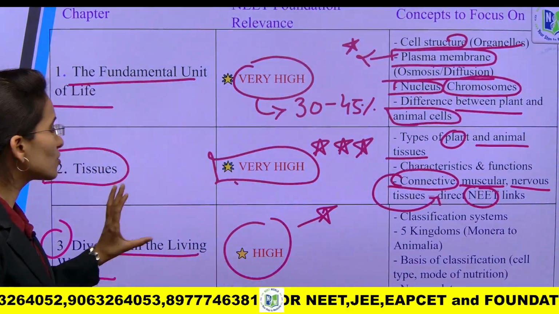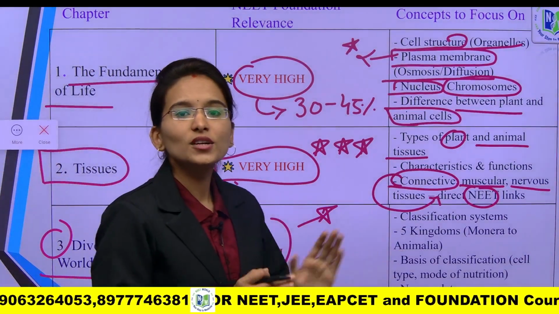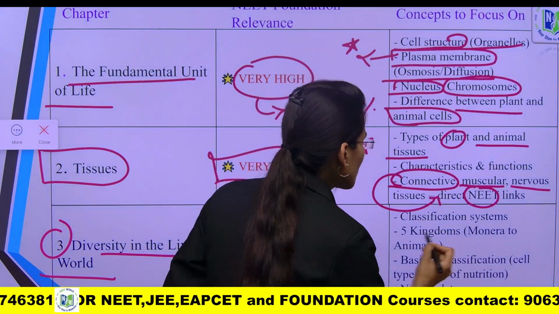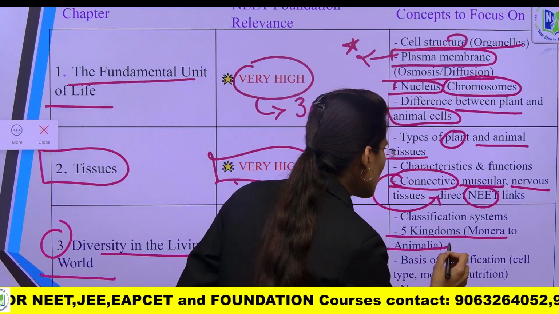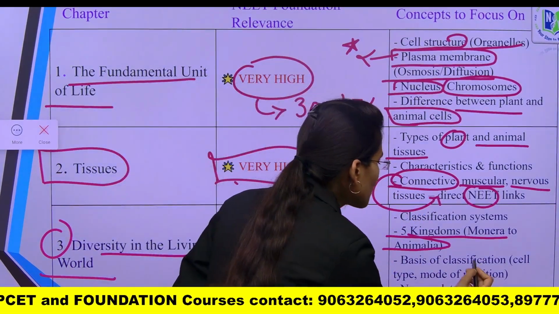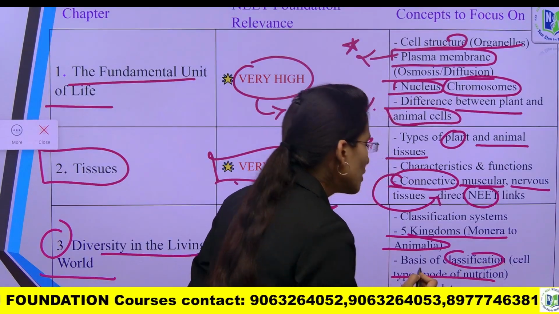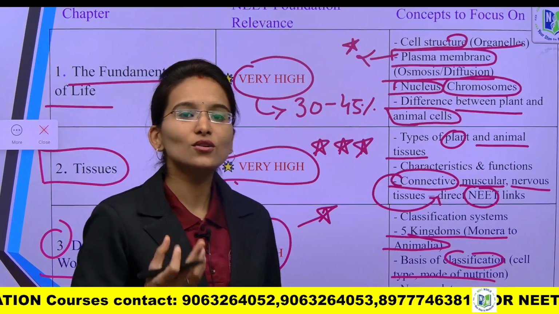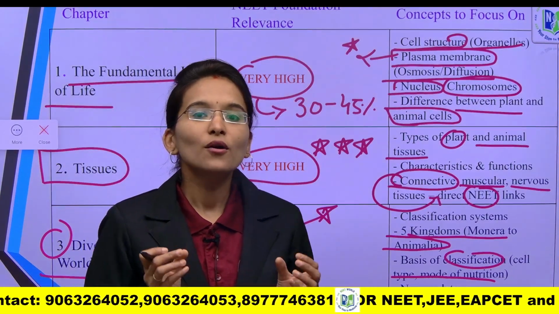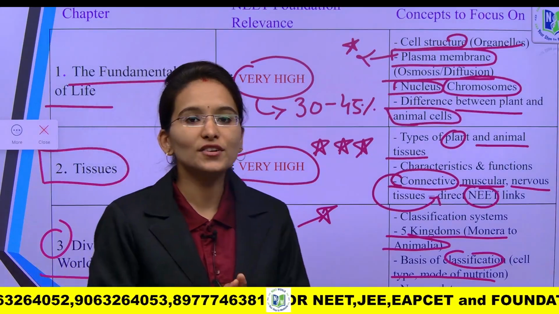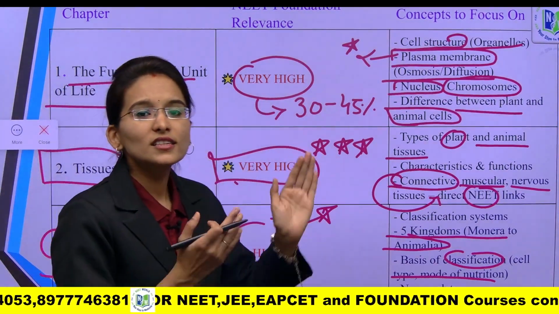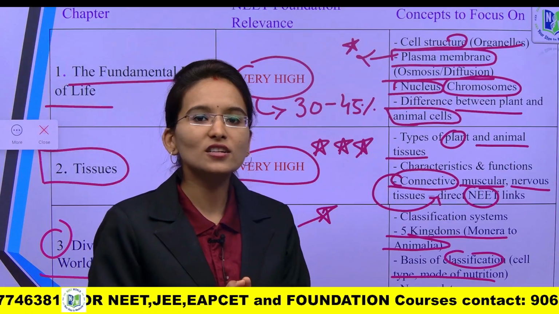Yes, so when it comes to chapter 3, here again you need to learn two kingdoms. You need to learn the animal kingdom and plant kingdom. Yes, you need to learn all the 5 kingdom classifications, and you also need to focus mainly on the classification and its mode of nutrition, nomenclature, and next, when it comes to the animal kingdom, you need to focus upon the phylums also. You are going to learn 10 different phylums.